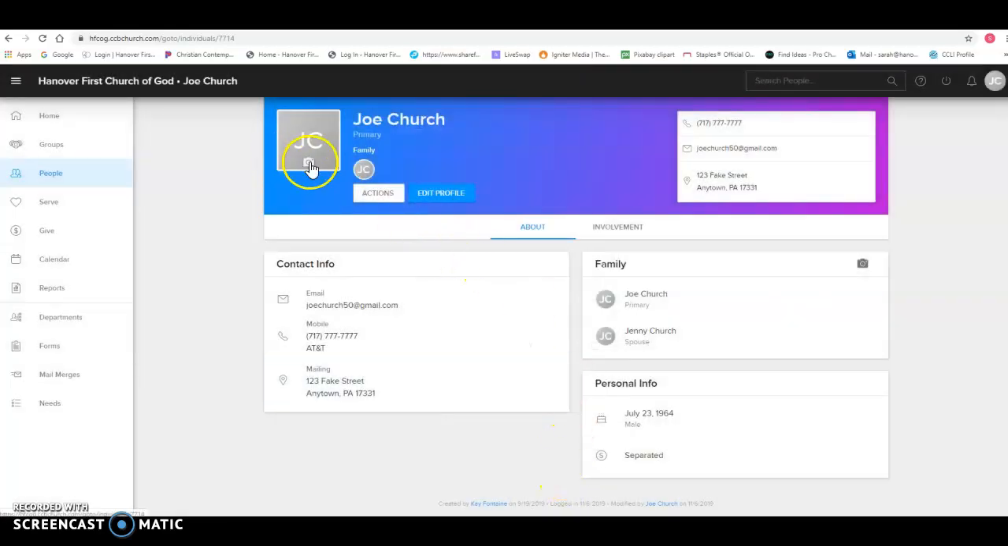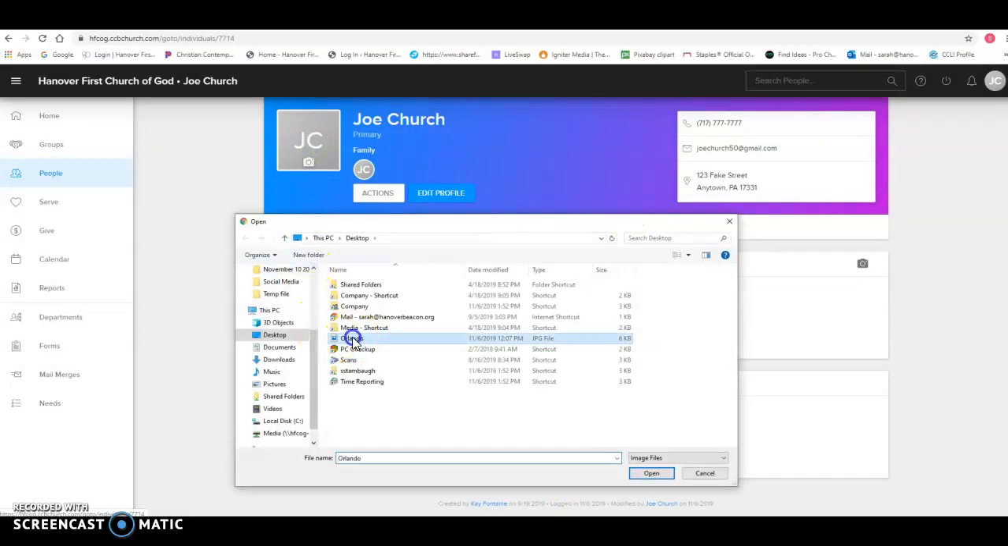To add or change your profile picture, click the camera icon and upload an image.